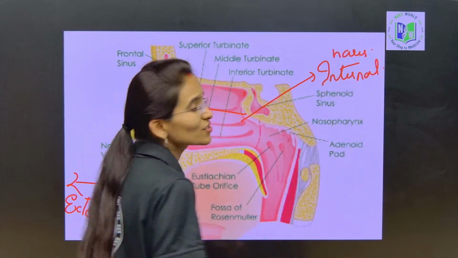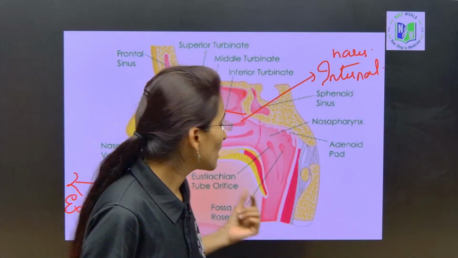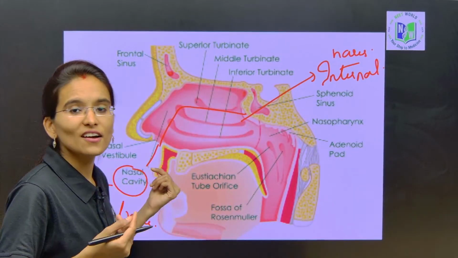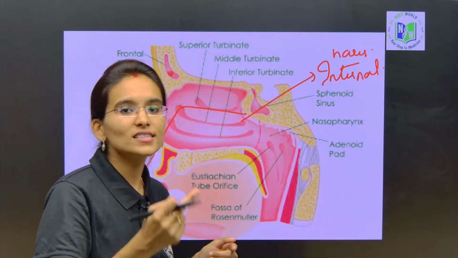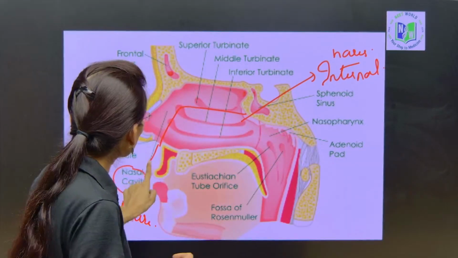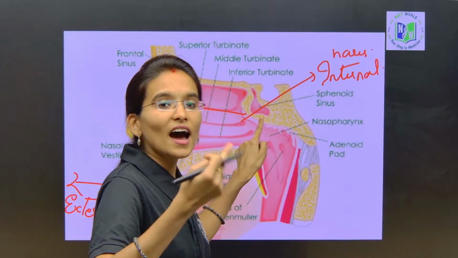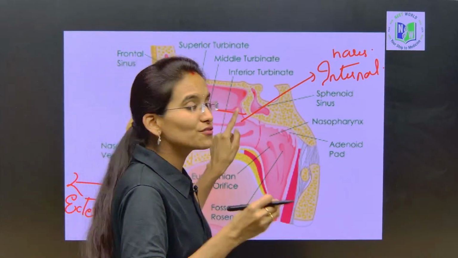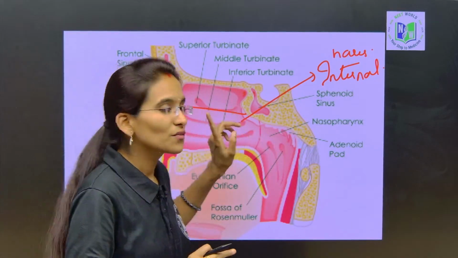So, what actually are the external nares? With the help of the nose and nasal cavity through the external nares, we inhale the oxygen, and next we send that oxygen to the pharynx. From here the oxygen is going to travel; we inhale the oxygen, and then we deposit that oxygen into the pharynx region.